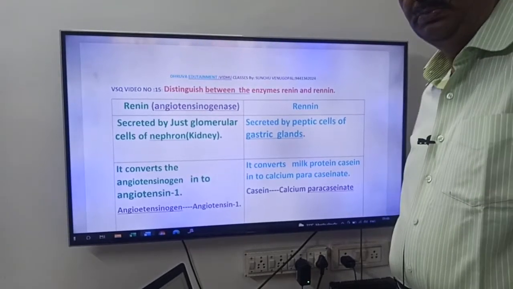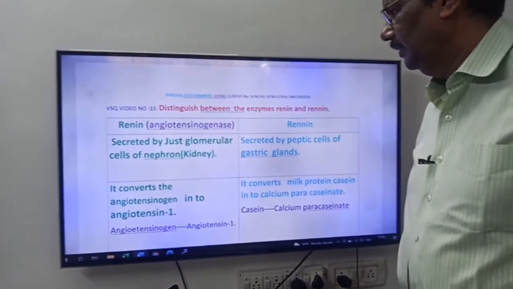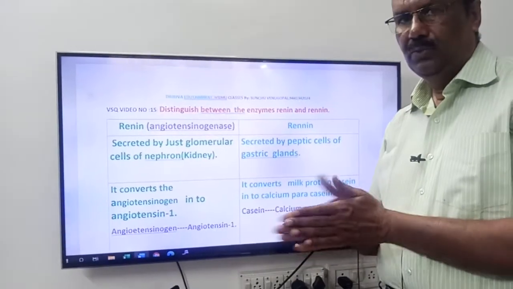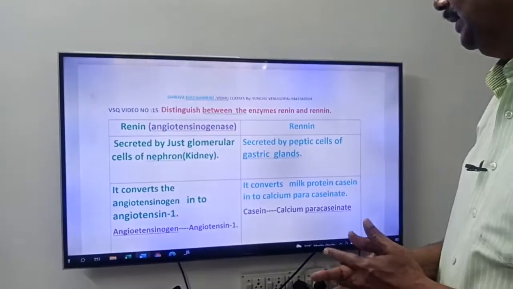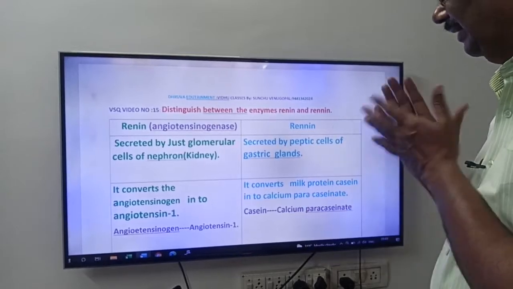Next VSQ from our series, from Dhruva Entertainment and Vidu classes. What is our question, friends? Distinguish between the enzymes renin and rennin.